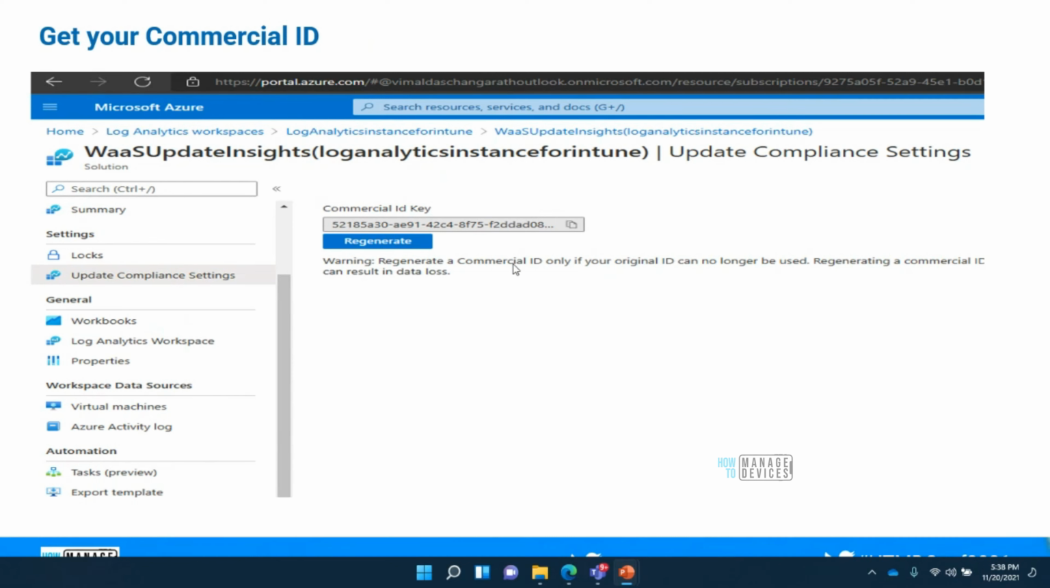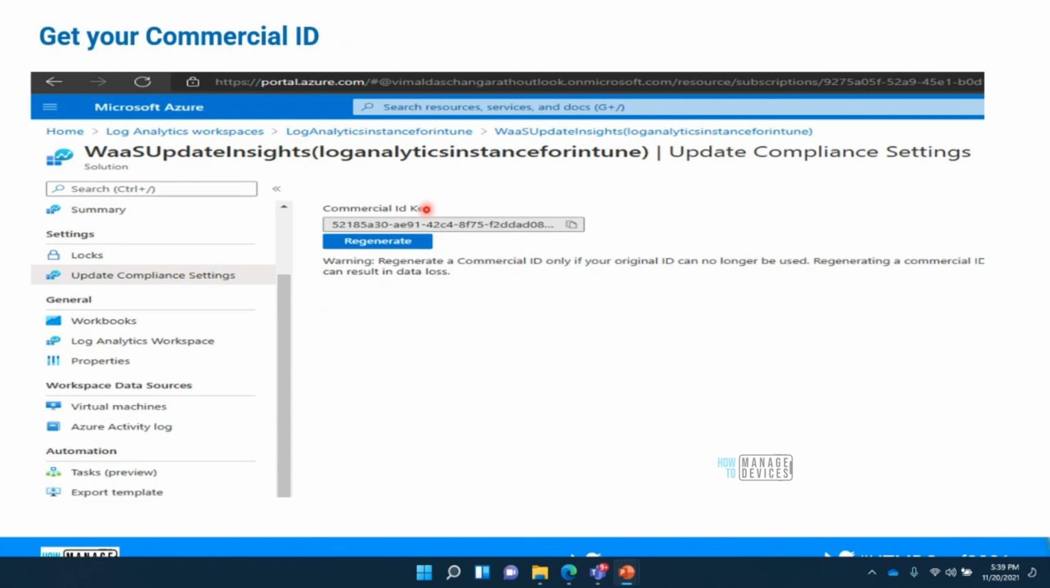Now this is another part I want to tell. Every device should know where it should send the update compliance data. My devices will be sending the telemetry and update compliance details to my update compliance tables. So how we differentiate between you and me is the commercial ID. This ID is unique, and we have to set it. We have to copy it once we add the update compliance solution from the Azure Marketplace, and deploy it.